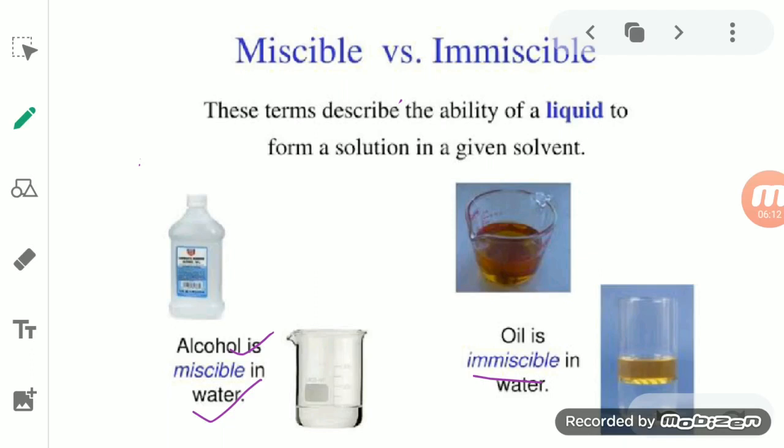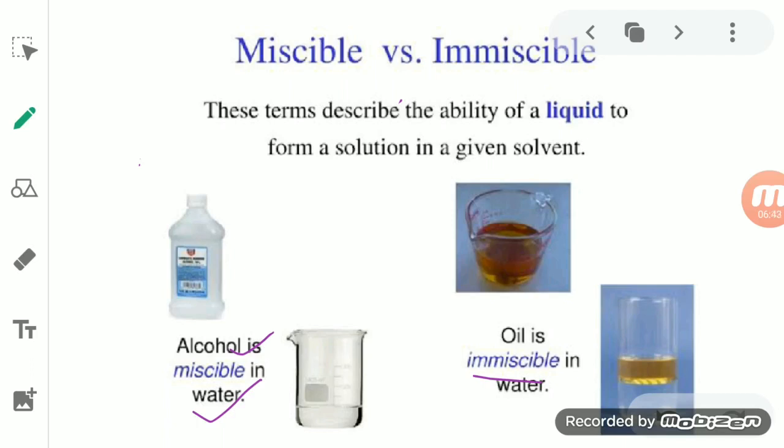So a separating boundary is present, a separating layer is formed between the two liquids. Such a liquid is an immiscible liquid. Not only this, if you add petrol and water together, even then you see the petrol, since it is lighter, will float on the surface of the water. It is not going to mix with the water.